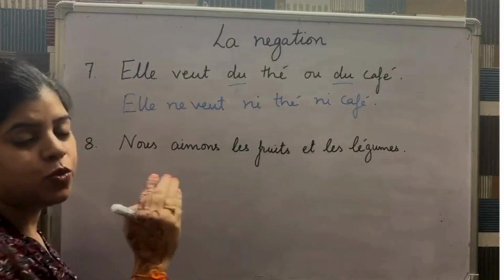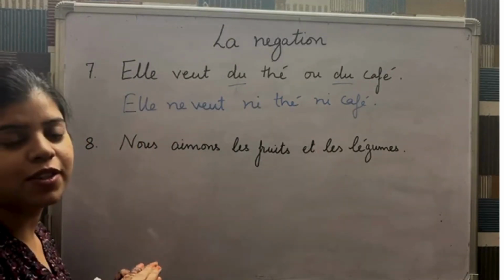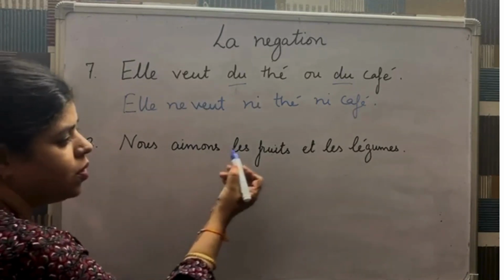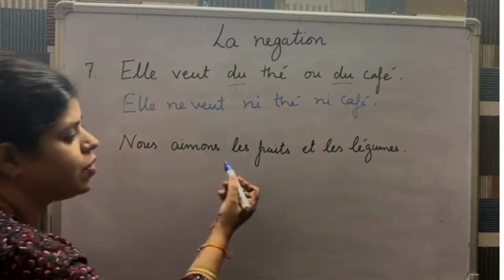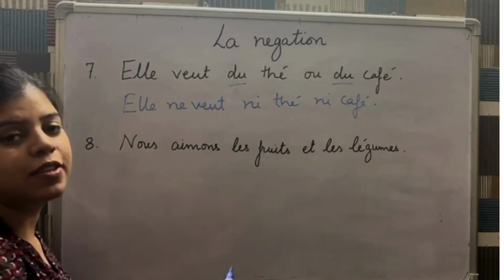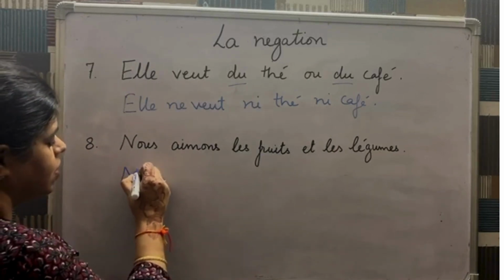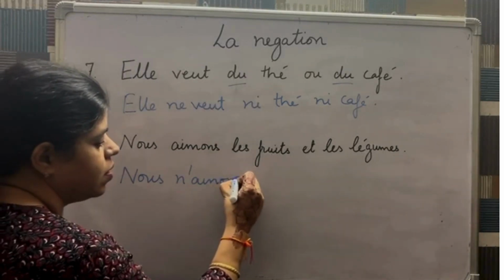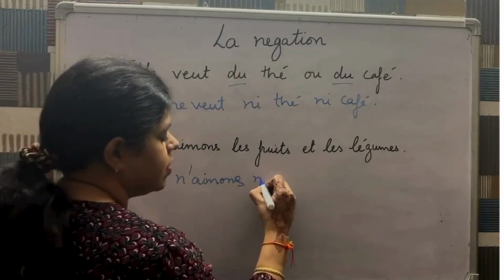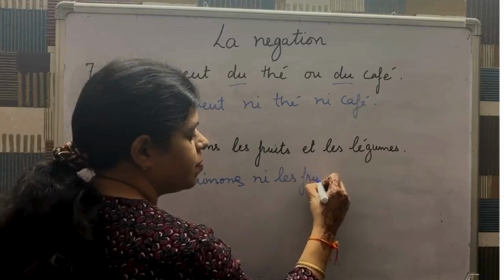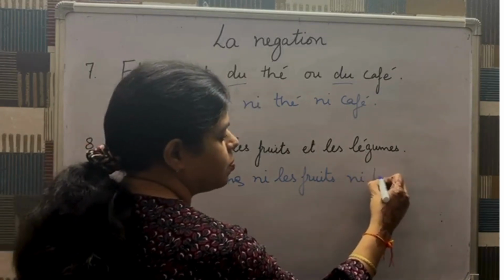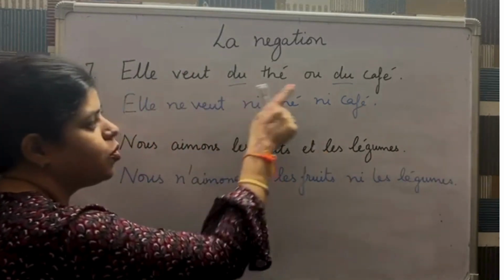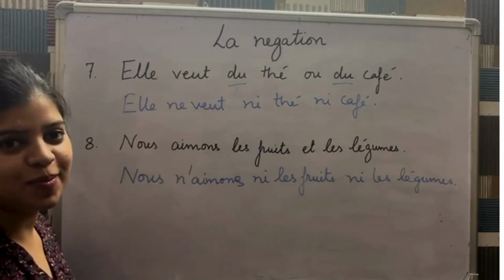But whenever we have a definite article in such kind of sentences, then we have to repeat the same article. For example, if it is nous aimons les fruits et les légumes, we will repeat the definite article while making the sentence negative. So the sentence would be nous n'aimons ni les fruits ni les légumes. And remember to remove ou and et from the negative sentence.